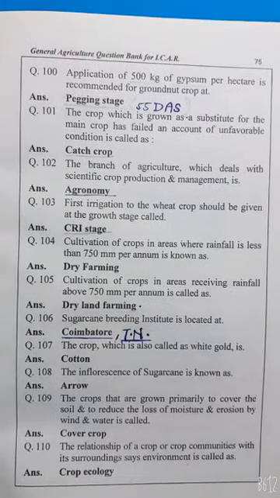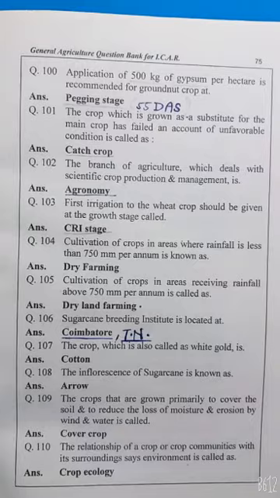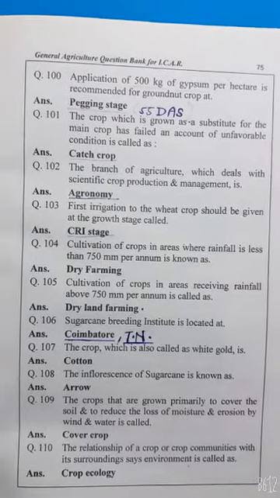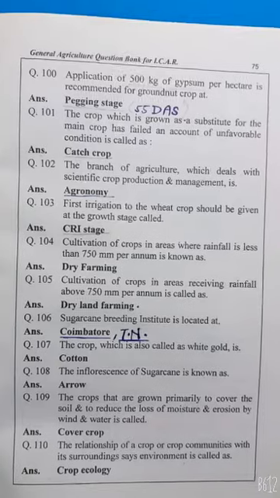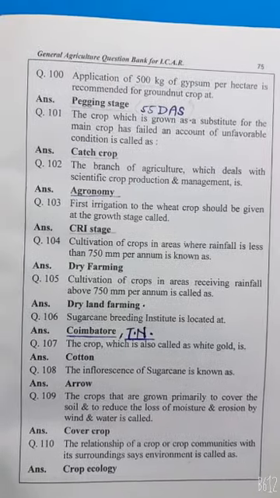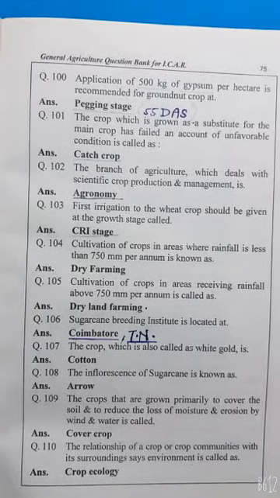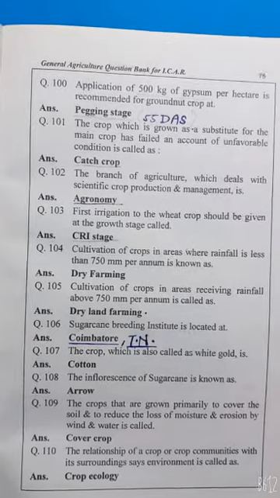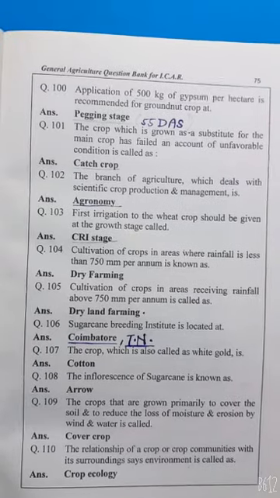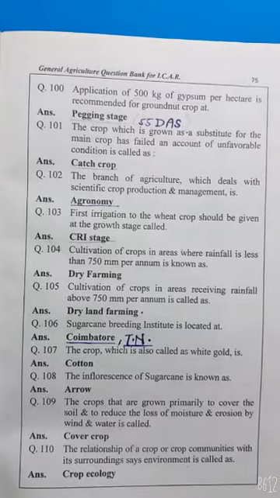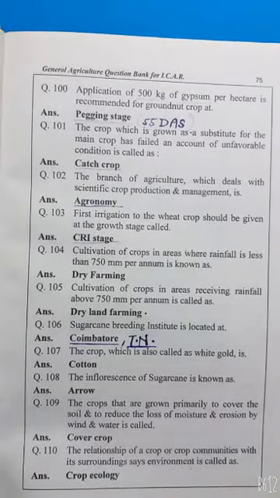Cultivation of crops in areas where rainfall is less than 750 mm per annum is known as dry farming. Cultivation of crops in areas that receive rainfall above 750 mm per annum is called dry land farming. Sugarcane Breeding Institute is located at Coimbatore, Tamil Nadu. The crop which is also called white gold is cotton.